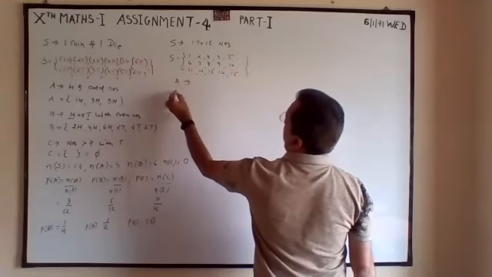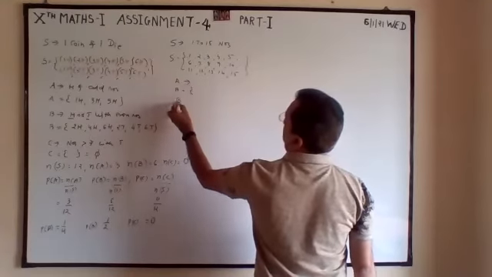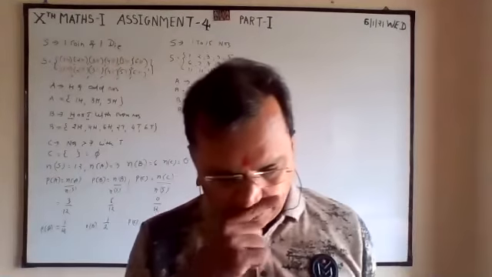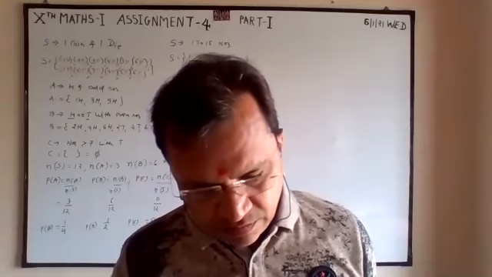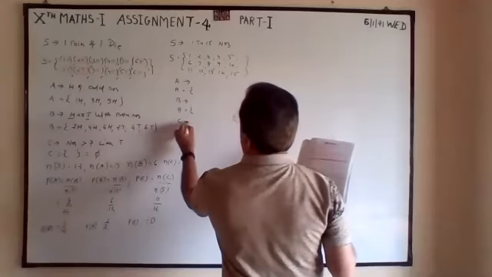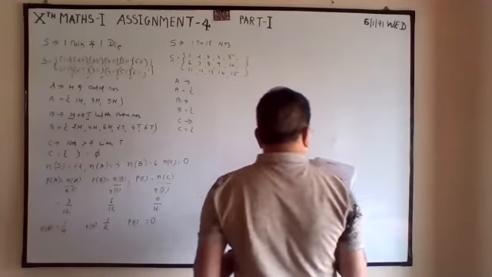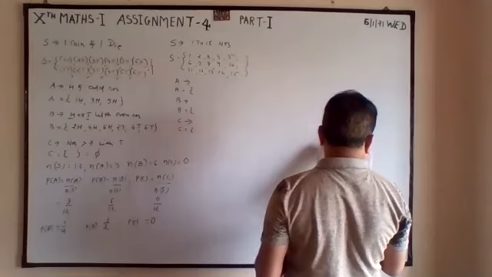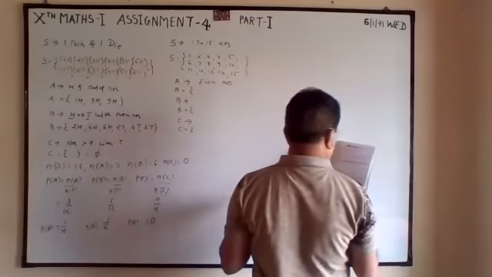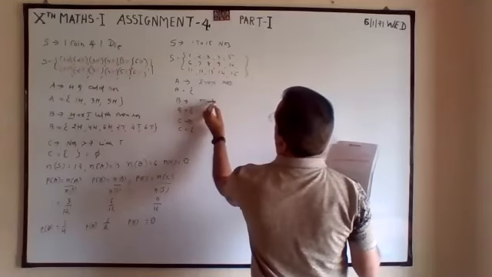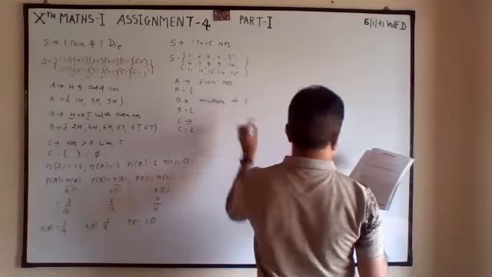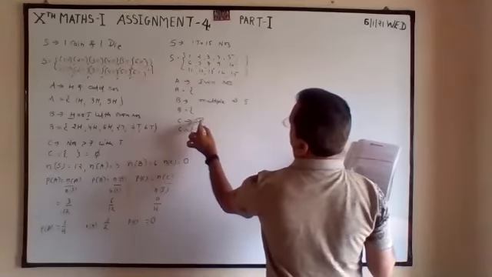Now A is what? B is what? A, even number. Multiple of 5. Perfect square.